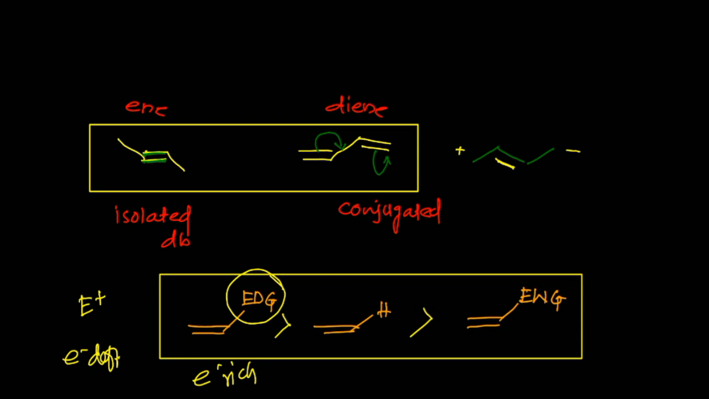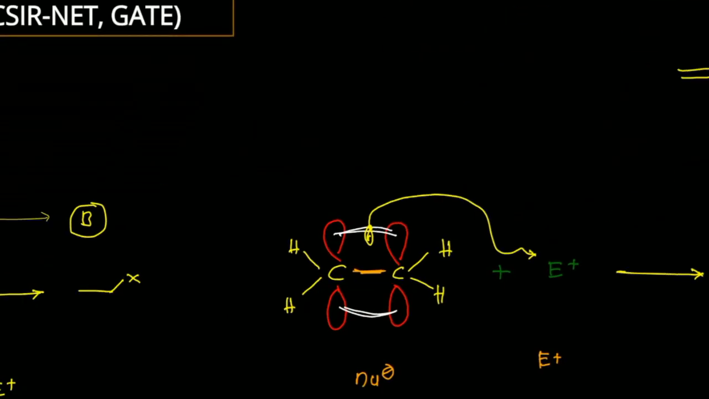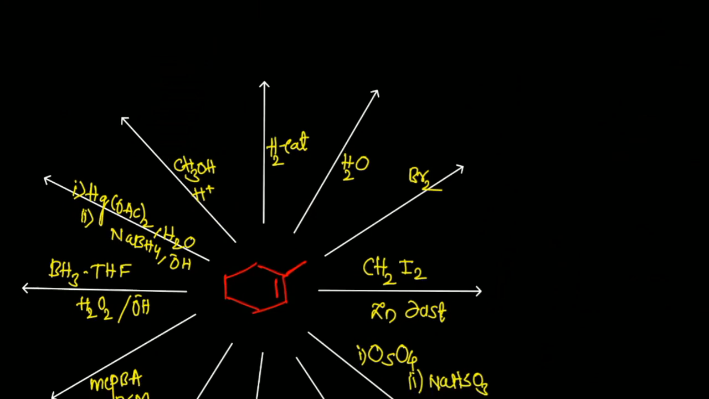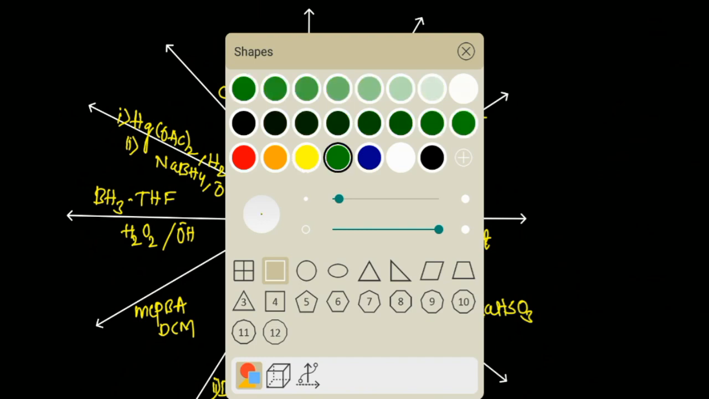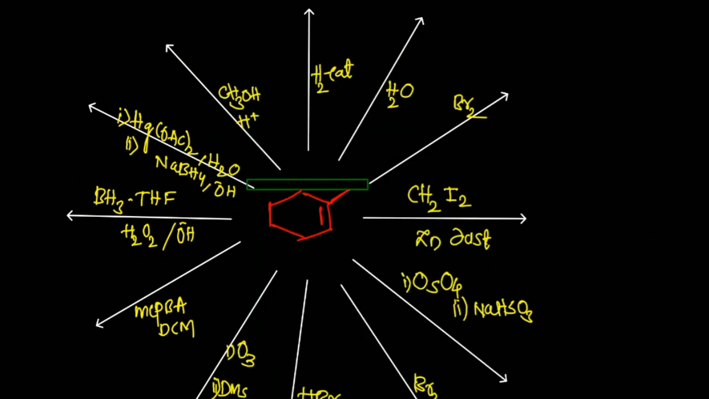Okay, remember this one. So we will see a very important and interesting flow chart that covers all the different reactions which are very important, particularly for your syllabus. Suppose I have this unsymmetrical olefin, 1-methylcyclohexene.